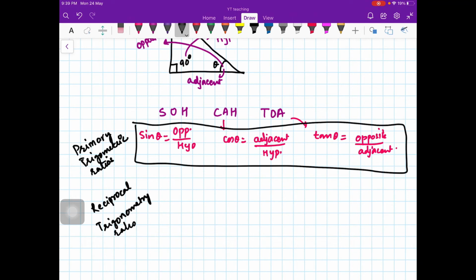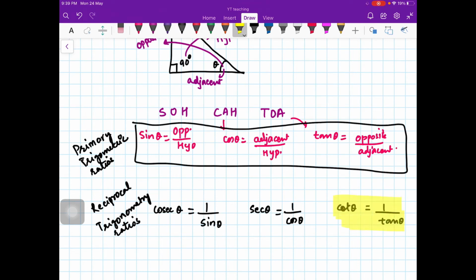The reciprocal of sine theta is called cosecant theta, and the word used is cosec. The reciprocal of cos theta is called secant theta, which we write as sec theta. And the reciprocal of tan theta is cot theta. So these are the reciprocal trigonometric ratios, and you should remember them.